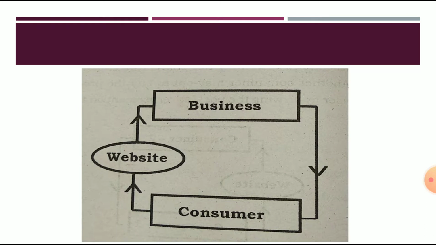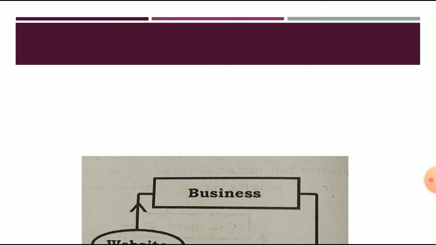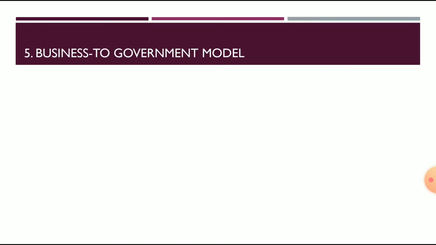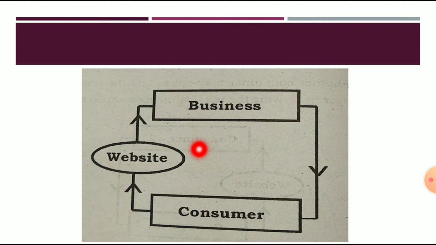So the C2B model is going to work like this, where the consumer will be placing his requirement on the website, and business organizations are going to refer to the information which is provided on the websites, in search of many businesses that will fulfill his requirement.